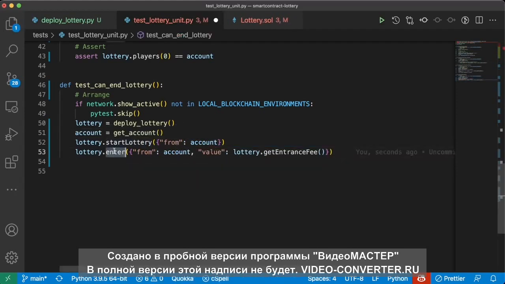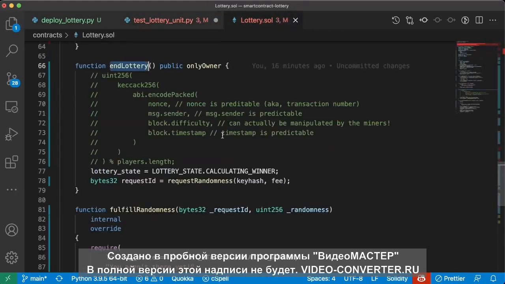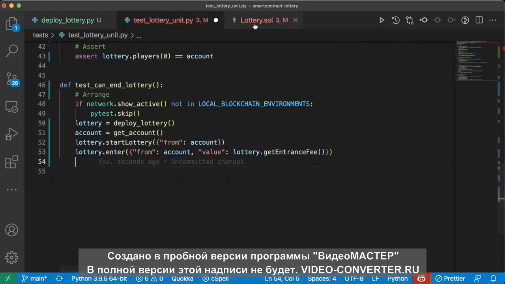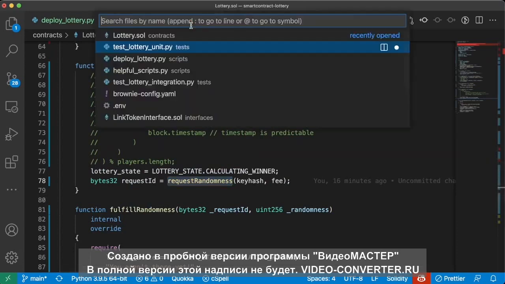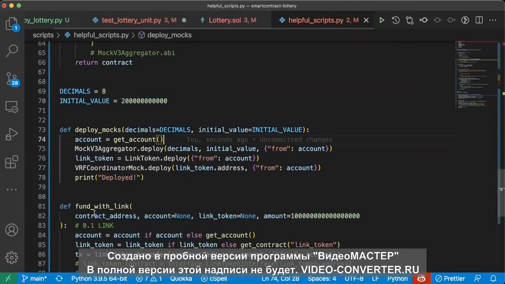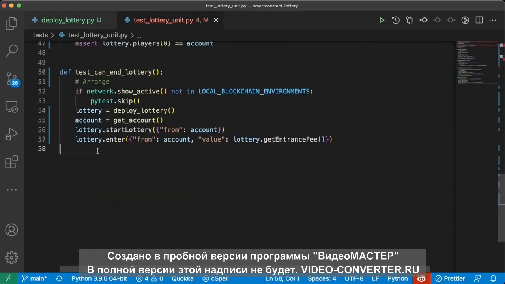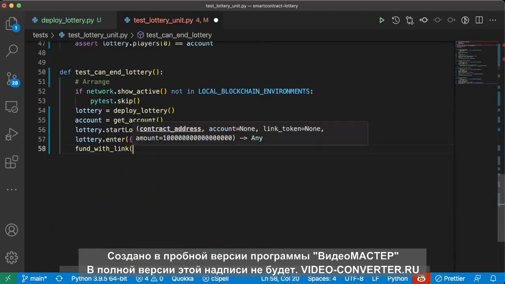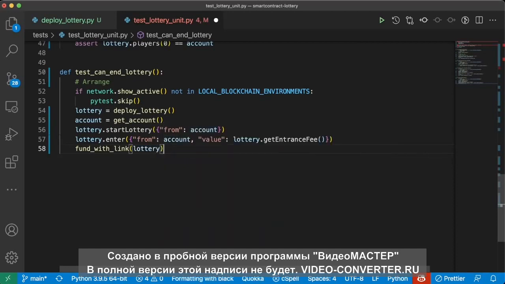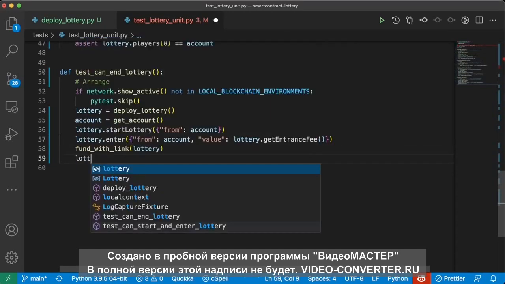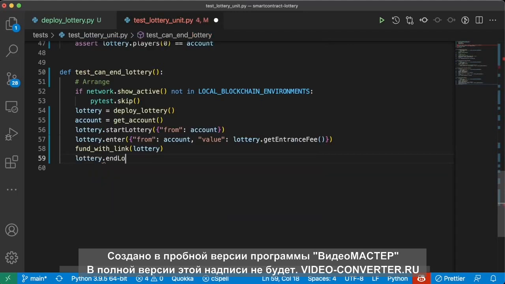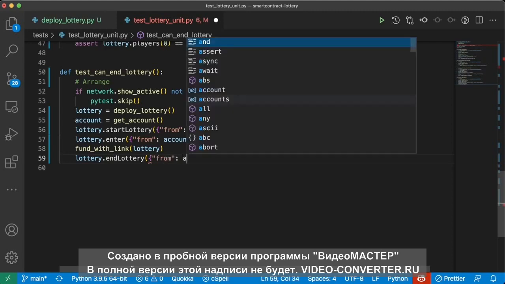Now, to actually end the lottery, we do need to send this some LINK because we're calling request randomness. We use our fund_with_link script that we have in our helpful scripts. We'll import this from our helpful scripts. We'll call fund_with_link on our lottery contract. Once we fund with link, we'll then call lottery.end_lottery from account.